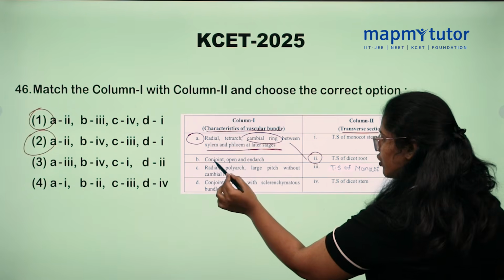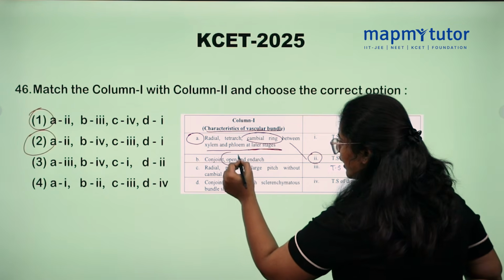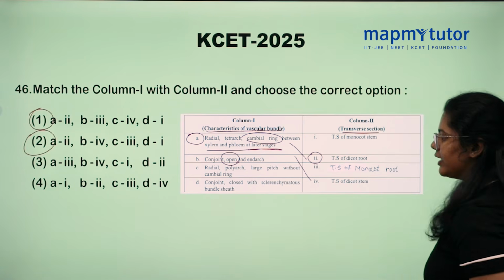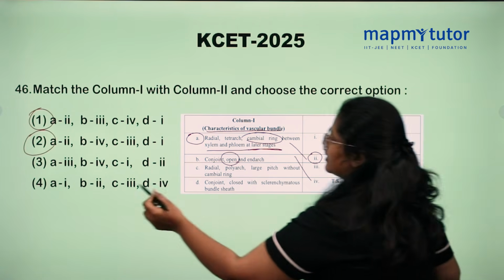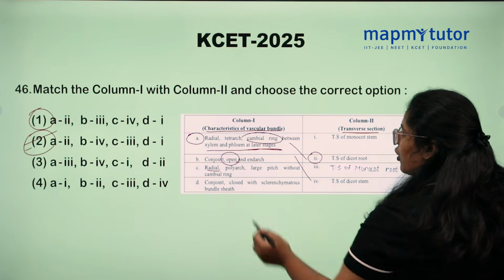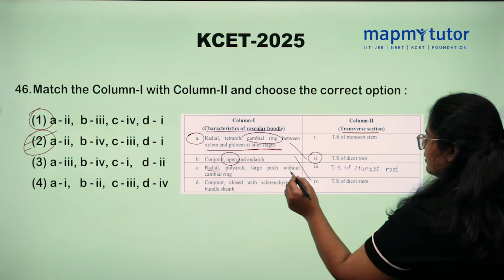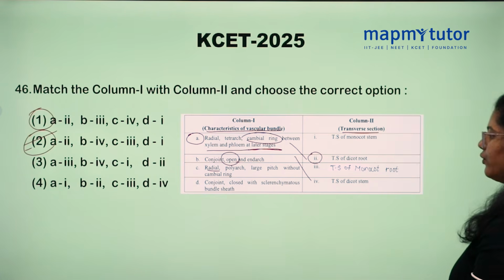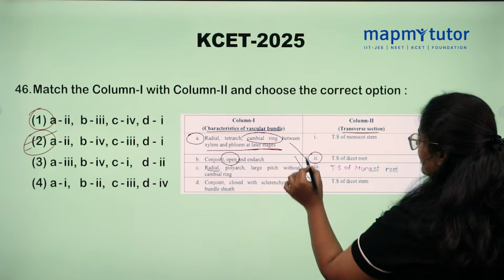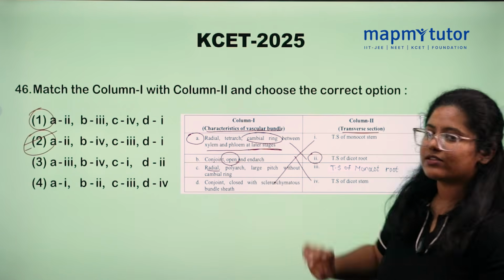Later, conjoined, open and endarch. So open kind of vascular bundles can be seen in dicot stem. B is option number 4. So obviously it's option number 2. You can guess here. And C, radial, polyarch, large pith without cambium ring is option number 3. That is monocot root. Conjoined, closed and sclerenchymatous bundle sheaths can be seen in the transverse section of monocot stem. So option number 2 is true here.